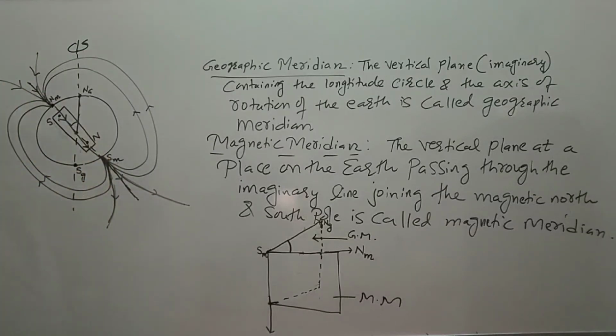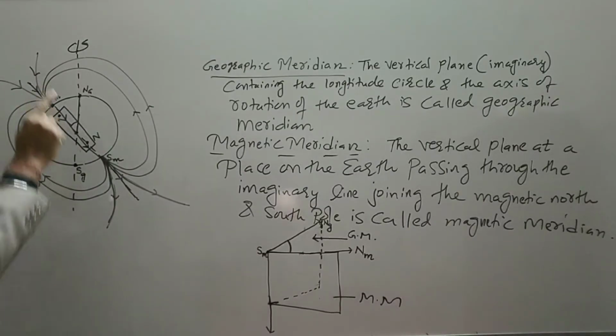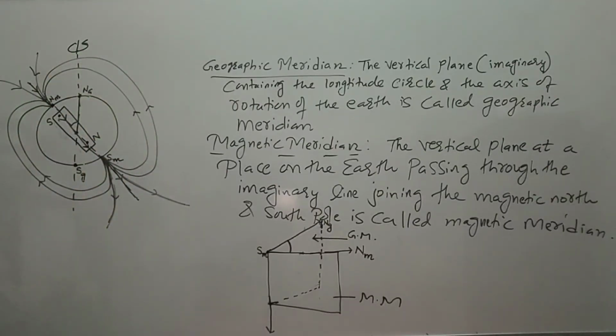We assume there is a magnetic dipole. This axis meets at North Canada and this point is Antarctica. Now in order to understand the magnetic behavior of earth, we need to define two terms, geographic meridian and magnetic meridian.